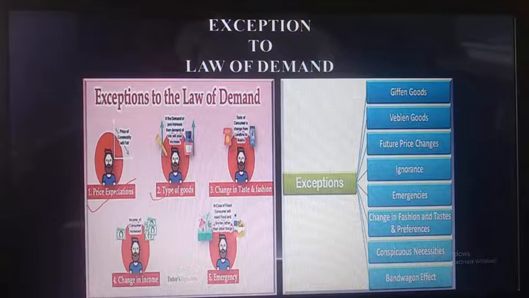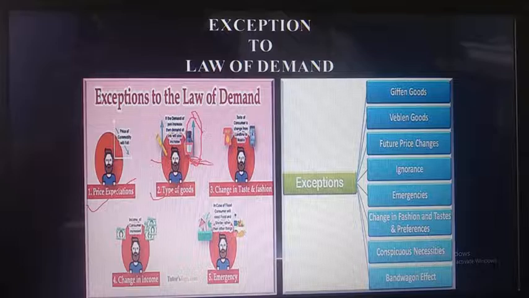Nextly, the types of goods. See, types of goods also will affect the law of demand. Here, if you are purchasing a pen, if the demand for a pen increases, then the demand for ink will not increase. Before, we were using ink. Now if the price of the pen increases, the demand for the ink will not increase. Why? Because now the pattern has been changed. Now most of the people are not using the ink pen.